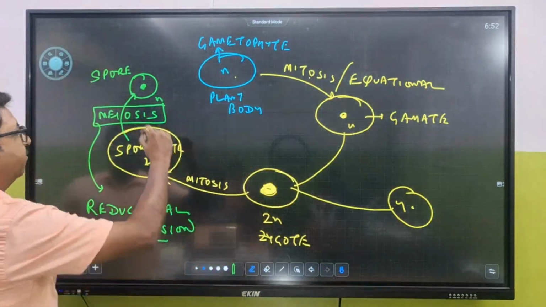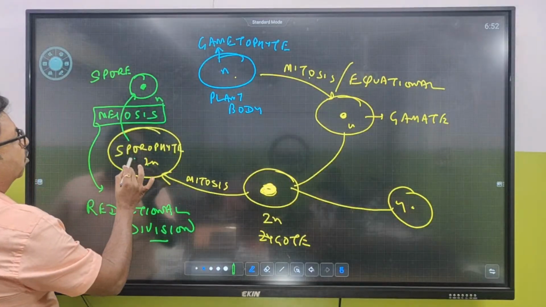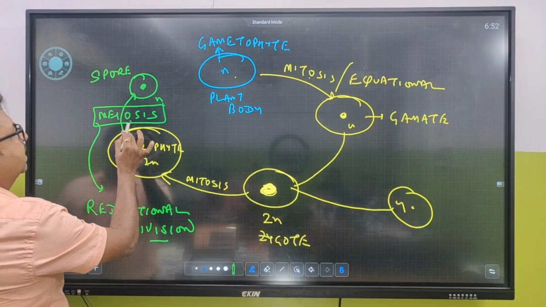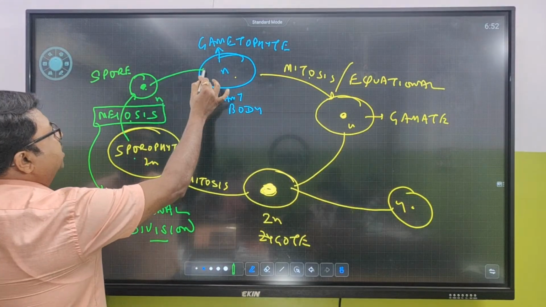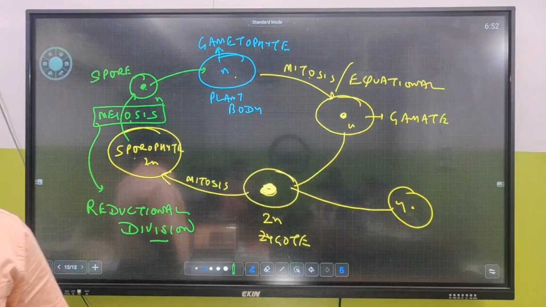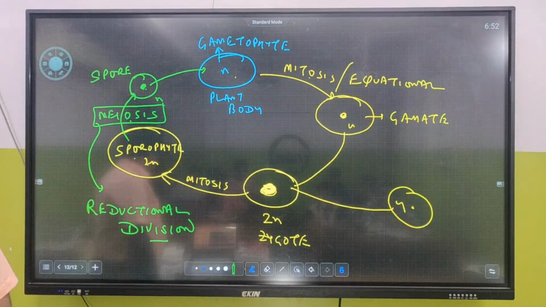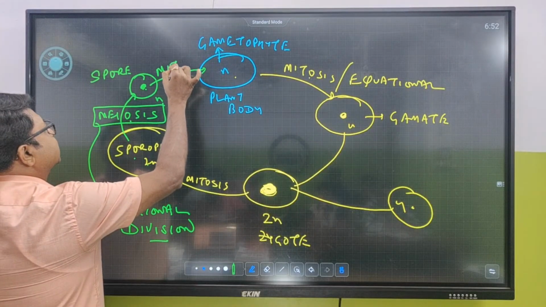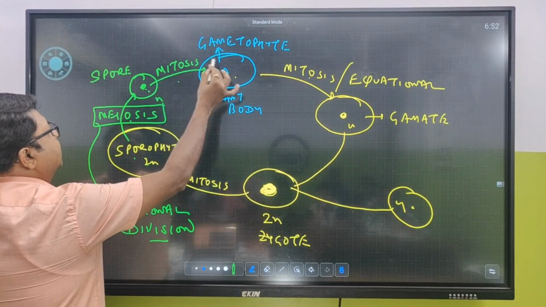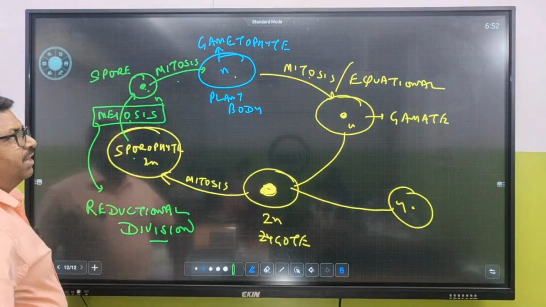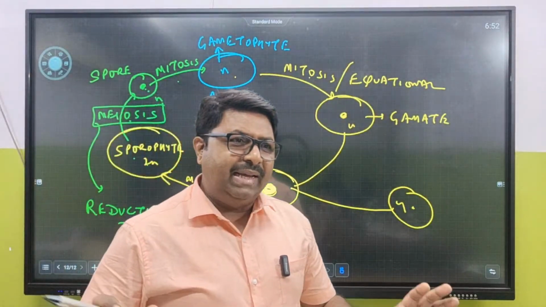Clear? So from this sporophyte, ultimately by the process of meiosis, what is formed? Spore. And this spore is going to germinate to give rise to what? Gametophyte. This spore is going to germinate by what process? By mitosis, ultimately it is going to form a huge number of multicellular structures called gametophyte.